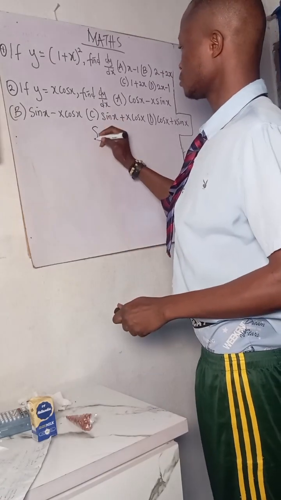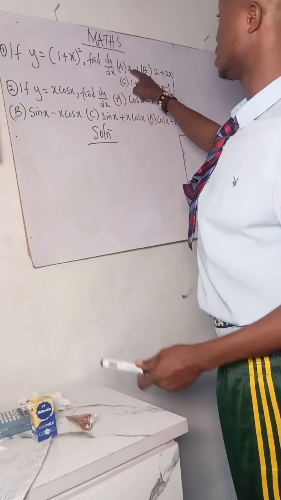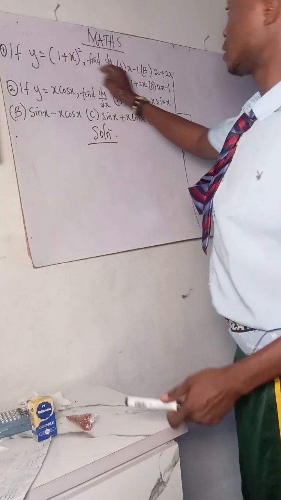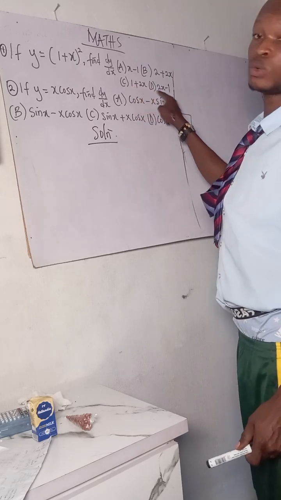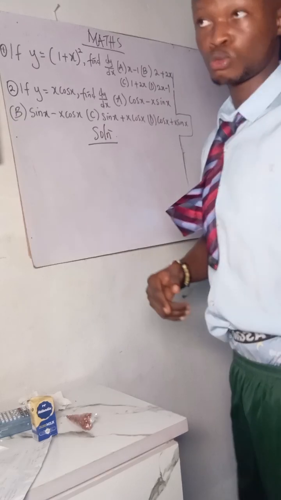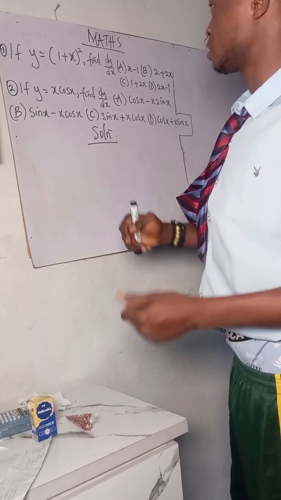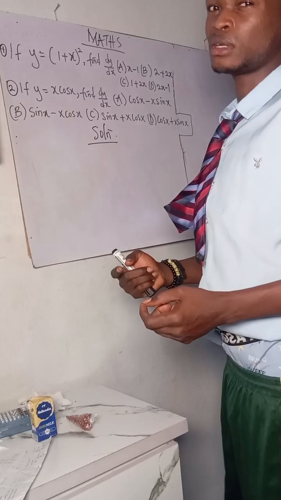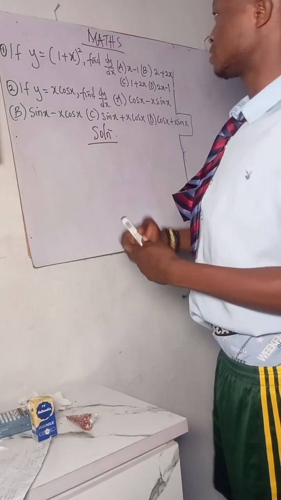Solution. Now we get options. Option A na x minus 1 for this one na number 1. Option B na 2 plus 2x. Option C na 1 plus 2x. Option D come be 2x minus 1. So let's solve and see which one be the answer because me sef I no too know am. But if I look am well, I fit tell you wetin the answer be. You understand? So let's solve now.